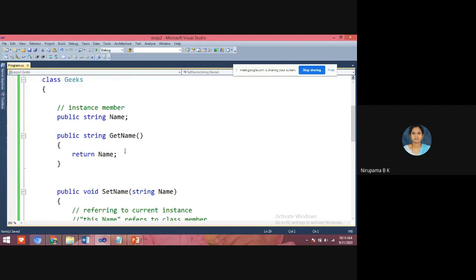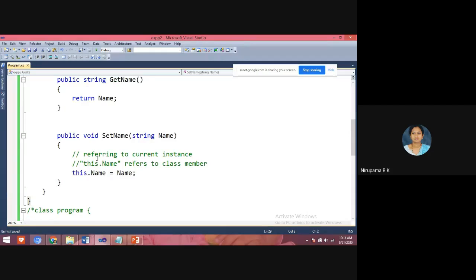You see here, I have not created an object; I am displaying the output using the this keyword.